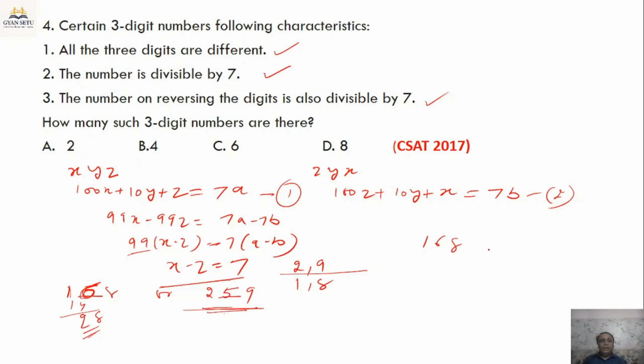So we have the number 259. So the first number is this, the second is this, and we can also say the third number is 861 and the fourth number is 952. All these numbers will be divisible by 7. So the right answer is B here.